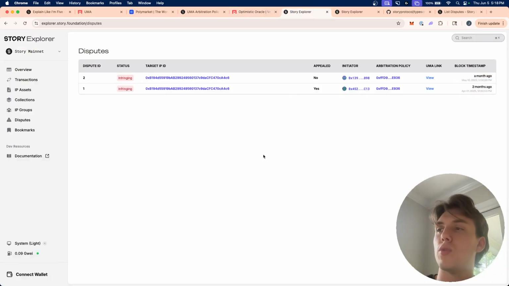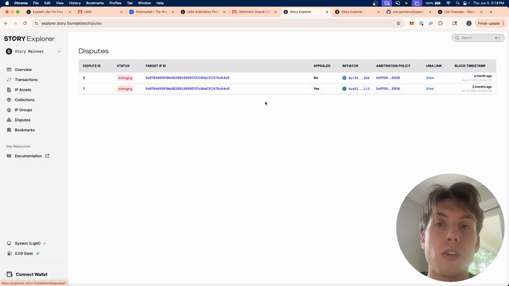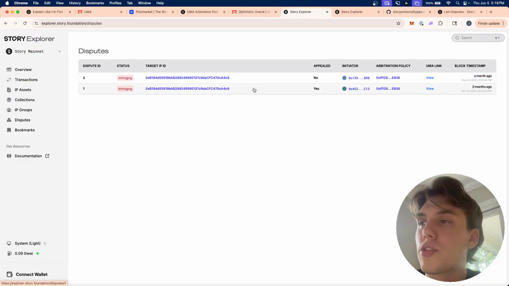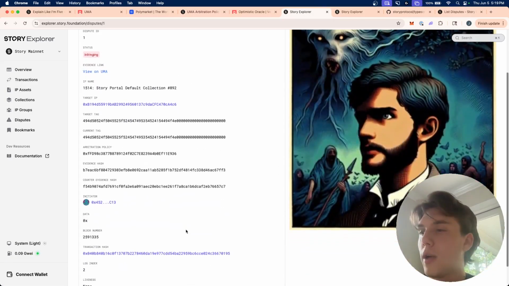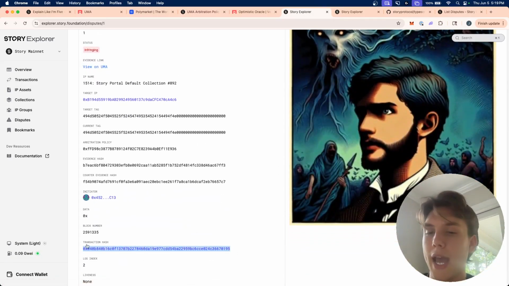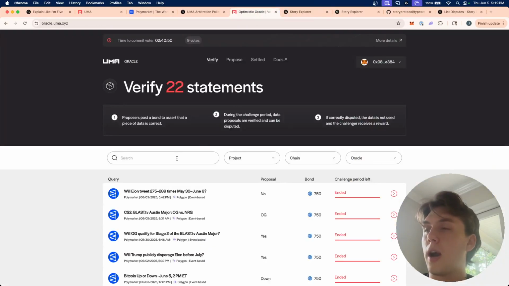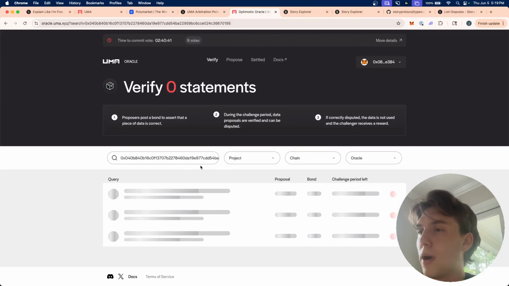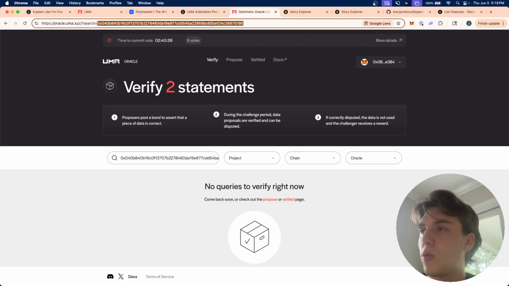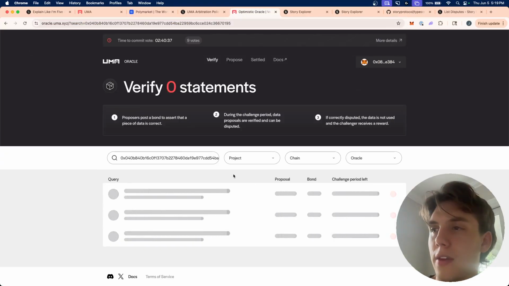Just to show you, these are the two disputes that have happened on our mainnet so far, mostly as tests. If we go in here, this is on our Explorer, we can copy this transaction hash. And we can go to UMA's Oracle and paste in the transaction hash here. Hopefully, if things go as they should, it should pop up here. I don't know why it's not. Let's try it one more time and see if it pops up.